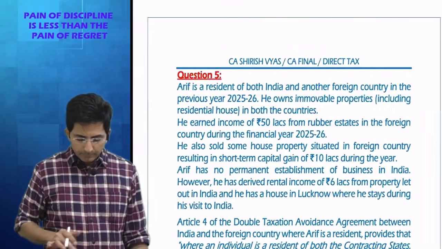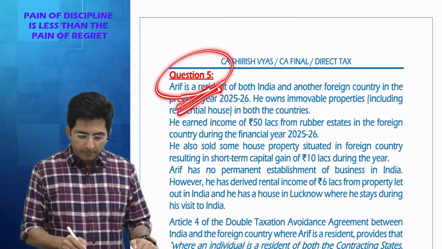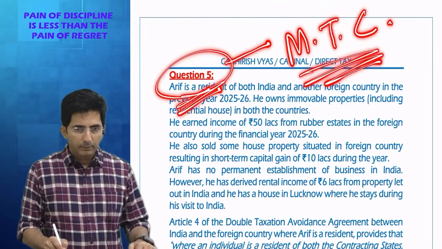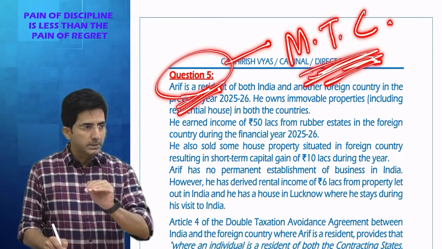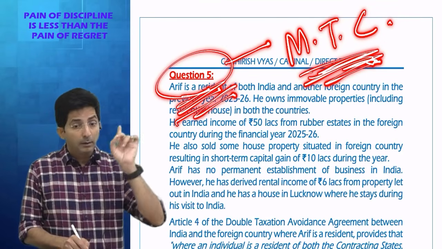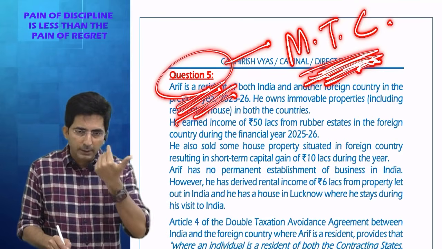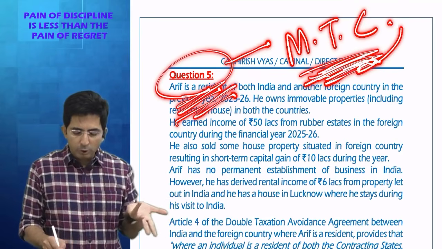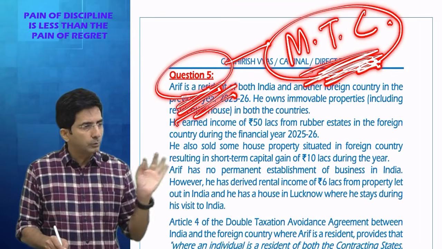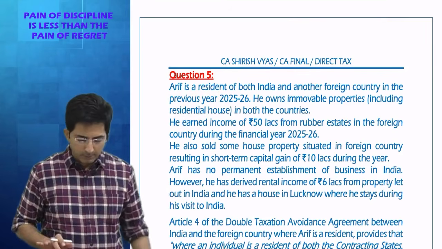Then see, question number 5. This question, although I have given in this topic, technically pertains to the topic called model tax convention. When the model tax convention topic is done, this question you will automatically understand. It's a very simple question from the model tax convention point of view. Right now, if you try to understand, you will not understand even a single word in this question, because this topic we have not done. But after that topic is done, this question is very simple. So this we don't have to do now. It will be done with model tax convention.